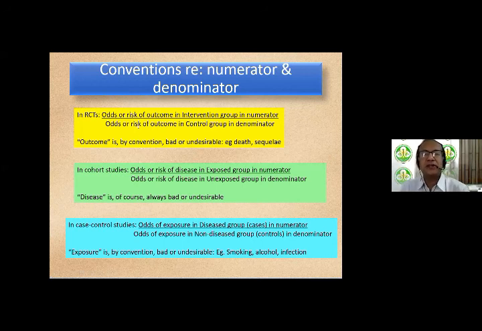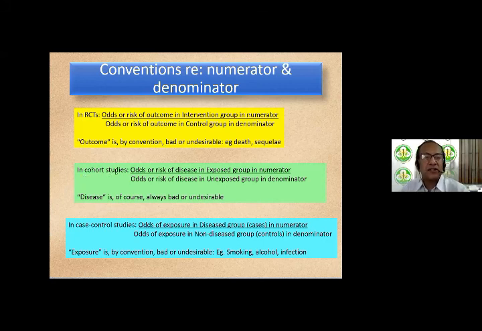But always in the numerator, you will have the intervention group. And the outcome in a randomized control trial, by convention, is usually something bad or undesirable, for example, death or sequelae or non-recovery. Seldom is the outcome, by convention, a good outcome. You never talk of the risk of passing an exam or the risk of surviving. It always, by default, denotes a bad outcome.